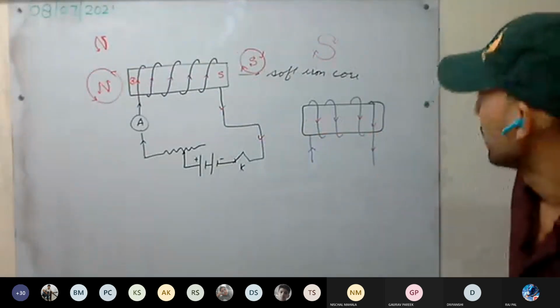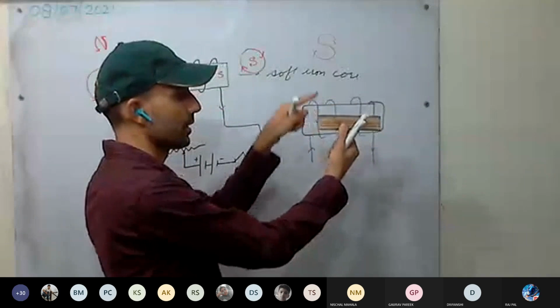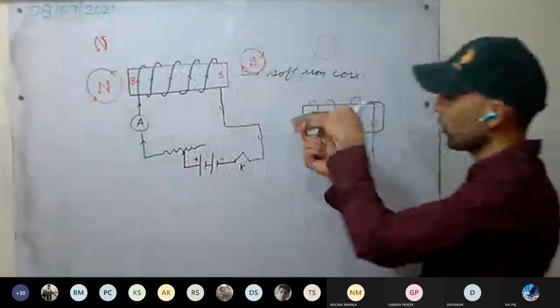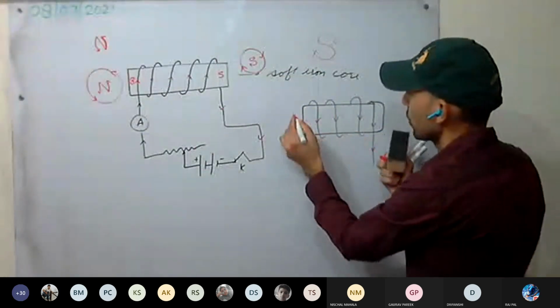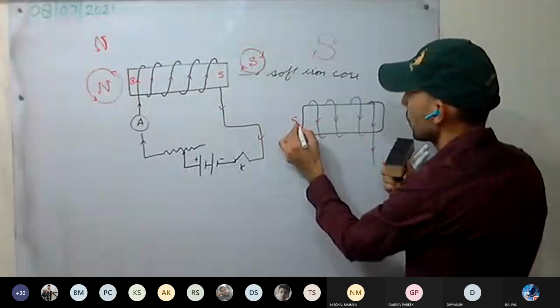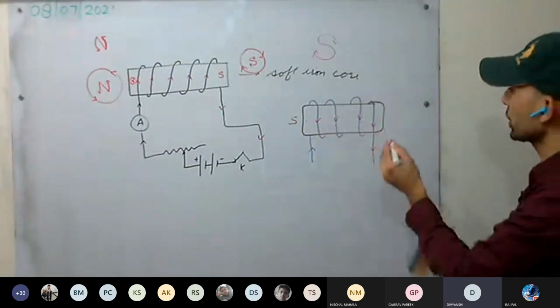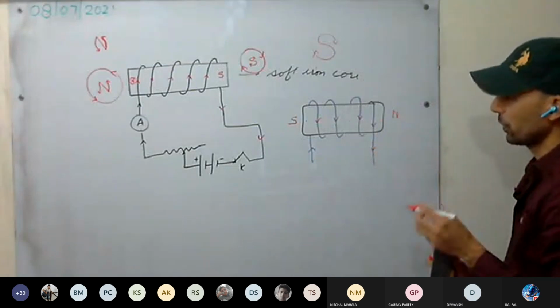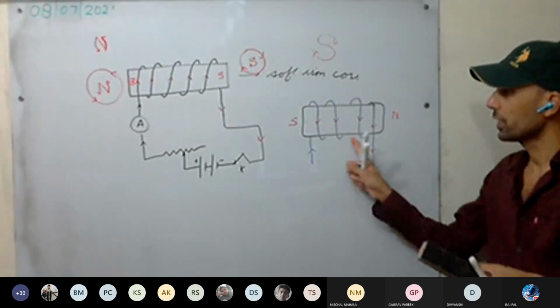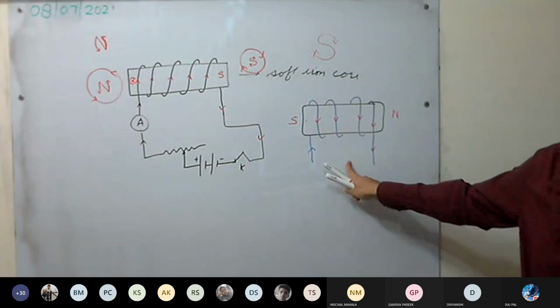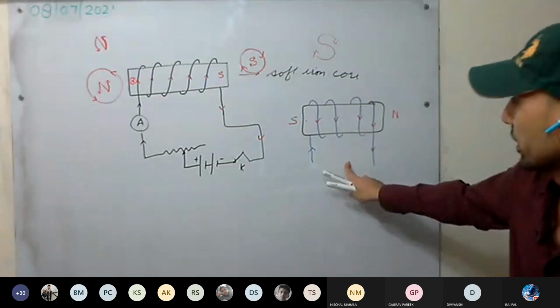See here, how is the current flowing? It is clockwise, South Pole. And see here how the current is flowing? Anti-clockwise. Which pole? North Pole. So this is how it is given in your book. Understood? This is how the winding has been done in your book.